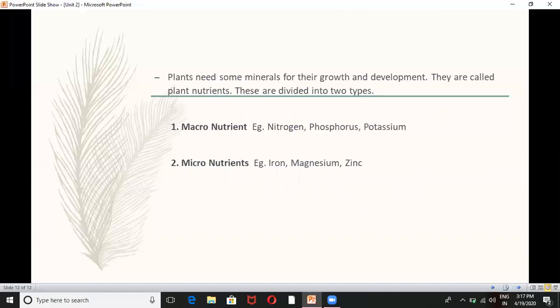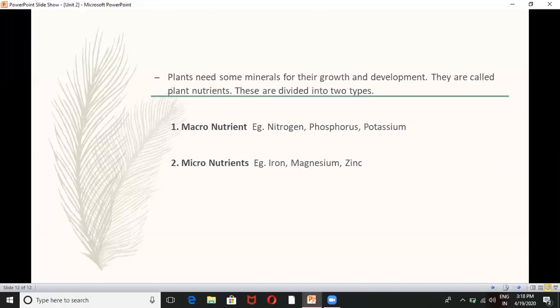And now we are going to the last content of this chapter. Plants need some minerals also for their growth and development. The root part of the plant absorbs minerals from the soil, and these minerals are very important for the growth and development of plants. Plants need some minerals for their growth and development. They are called plant nutrients.